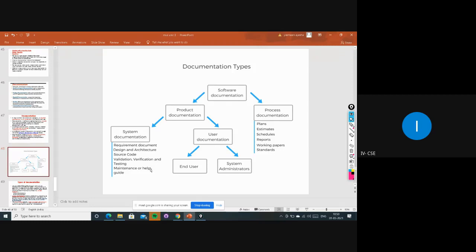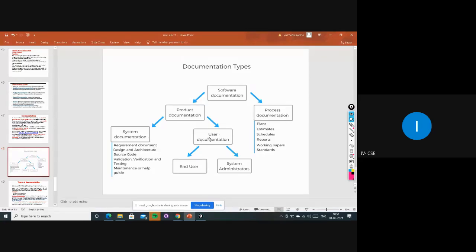And maintenance or help will be there. If you don't understand these things, they will give some support and help also, and some guide will be kept with that particular product. So when you purchase any product, you can see things like a guide and manual. And if there is any problem, they will give some mail IDs or phone numbers to contact that particular support. Like that, they will be maintaining the total system documentation, right?